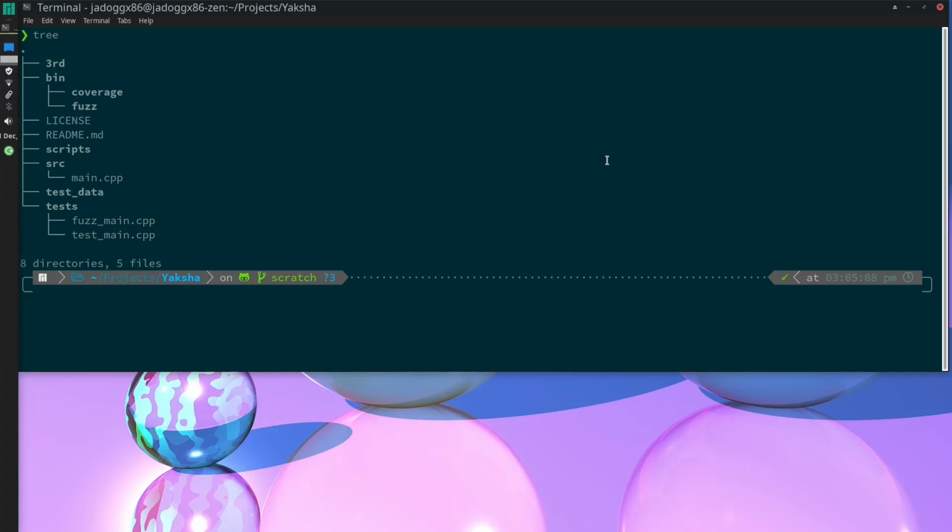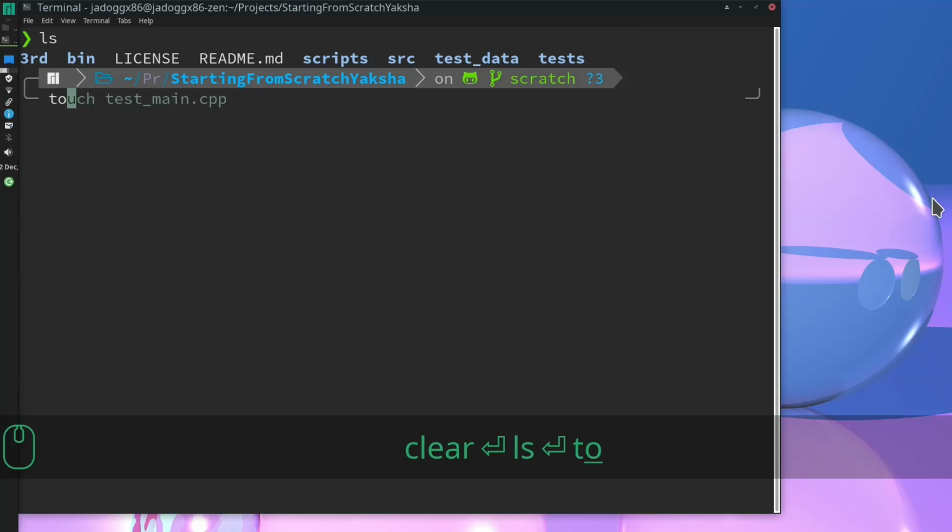So we got the bin, scripts, source, test data, and tests. Yes, and I pushed this to the same git commit as before. So it is in one commit. I force pushed it. All right.